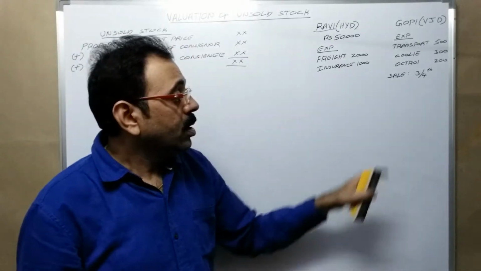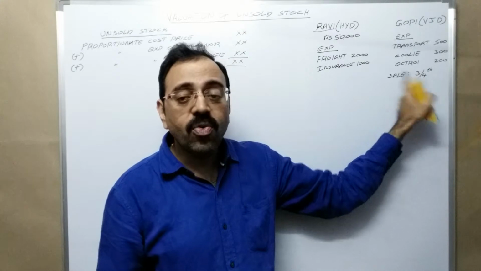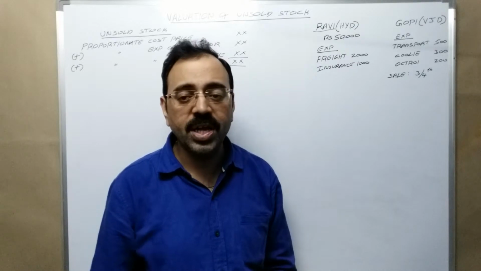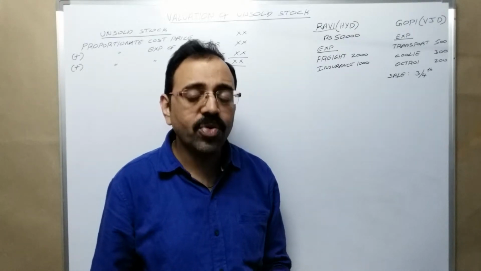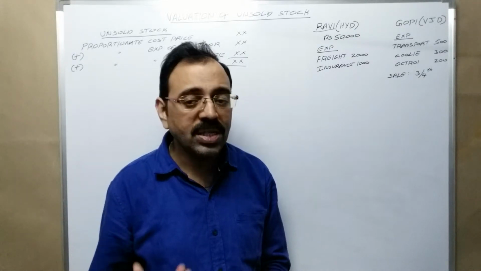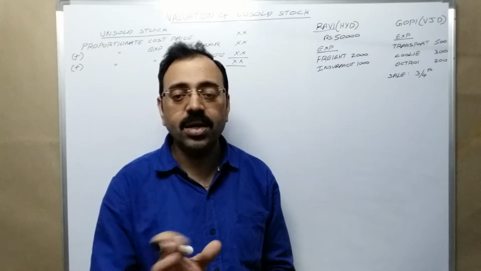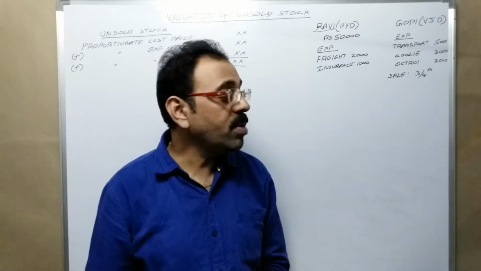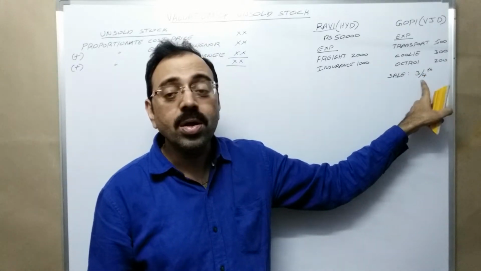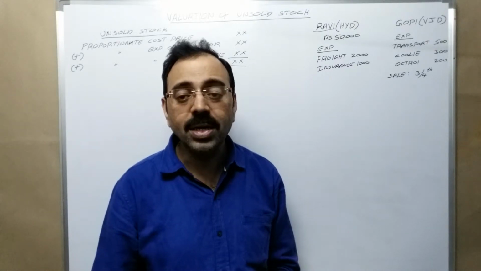Now, out of these goods, consignee was able to sell 3/4 of these goods in current year. So at the end of current year, how many goods are left over with consignee? 1/4 of the goods. In previous example, 20 boxes were left over by consignee. Quantity is given. And in this problem, instead of mentioning that quantity, he is giving the unsold stock quantity on fraction basis. Then how to calculate the unsold stock value?